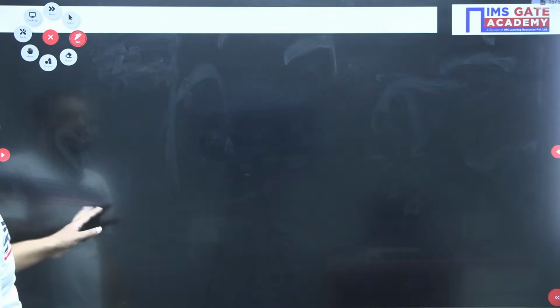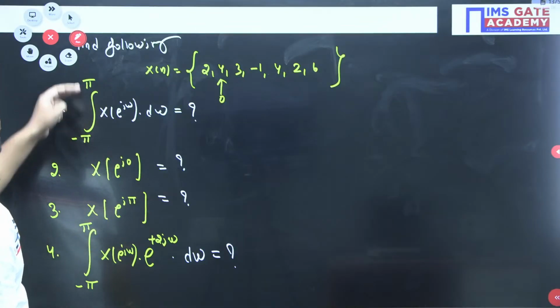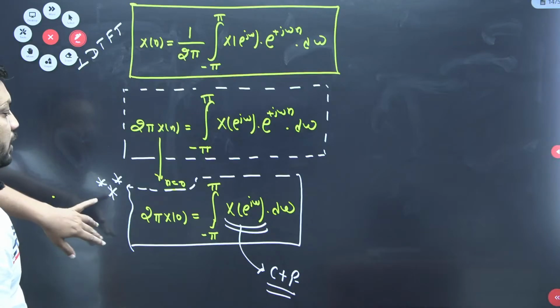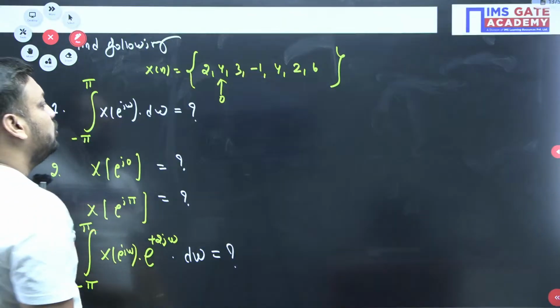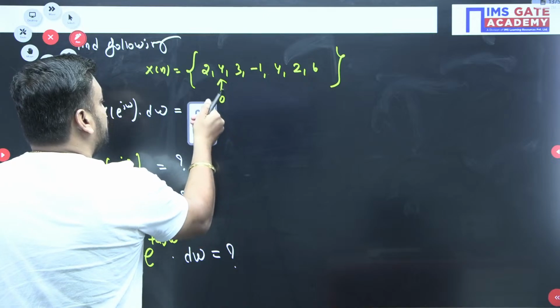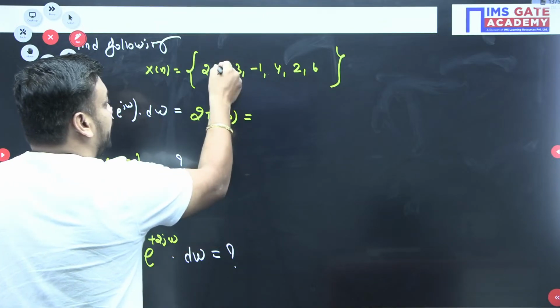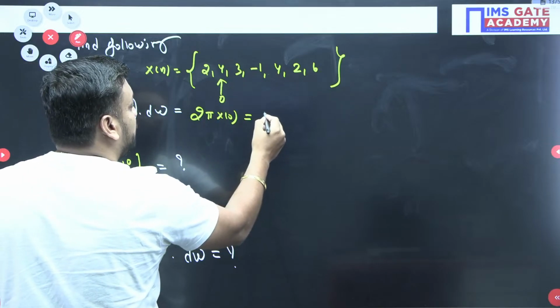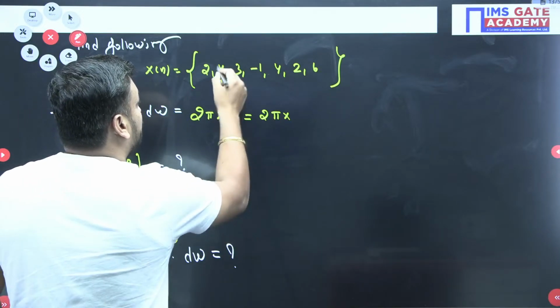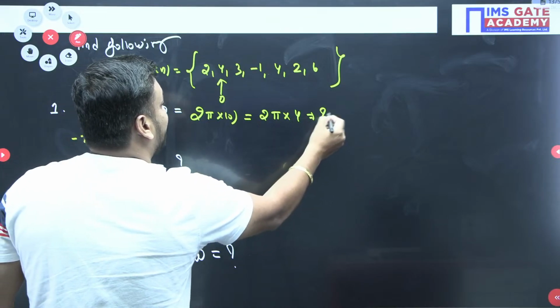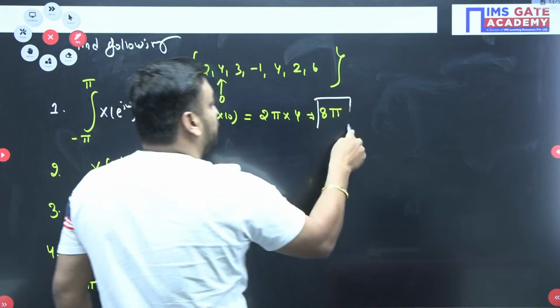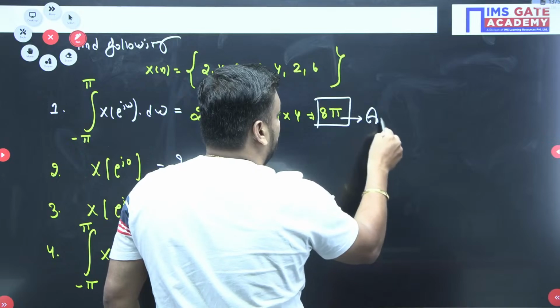So what is the first question? The first question was the integral from minus π to π of X(e^{jω}) dω. That is the answer 2π x[0]. So what should be your answer now? Sir, this answer should be equivalent to 2π x[0], and here x[0] is 4. So the answer will be 2π into 4. The final answer will be 8π. So 8π will be my final answer for the first question.